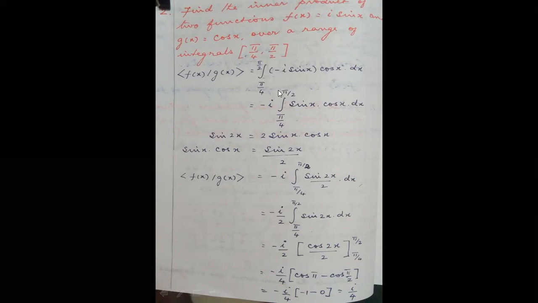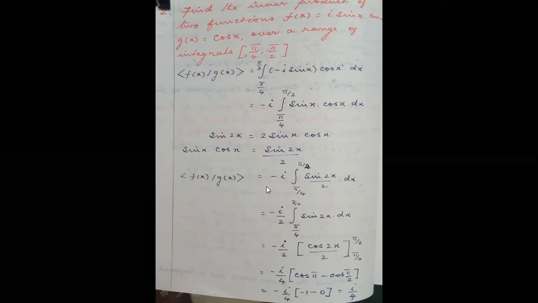So the minus i can be taken out. Integral pi by 4 to pi by 2 sin x cos x dx. So according to trigonometric equations, sine 2x is equal to 2 sin x cos x. So I can write sin x cos x is equal to sine 2x by 2.